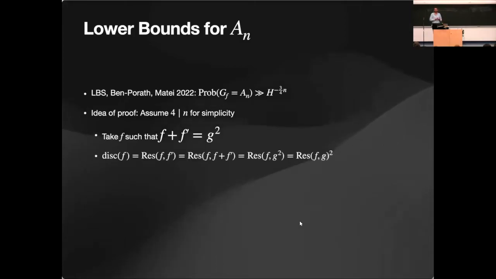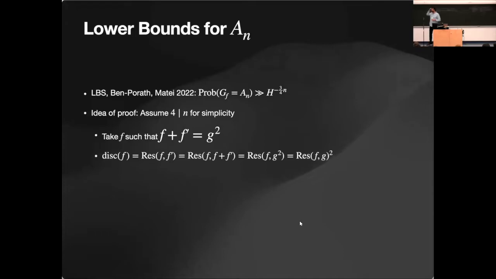Because I can use the resultant formula for the discriminant. The discriminant of the polynomial is the resultant of f and f prime. Usually there is a minus 1 to some sign, but this is why I took n equal to 0 mod 4, to ignore all sign changes. And the point is that the resultant, if you look at the formula according to the roots, behaves like GCD.